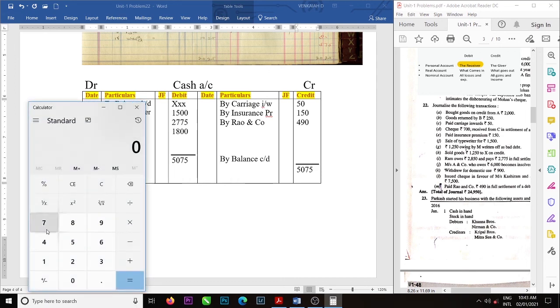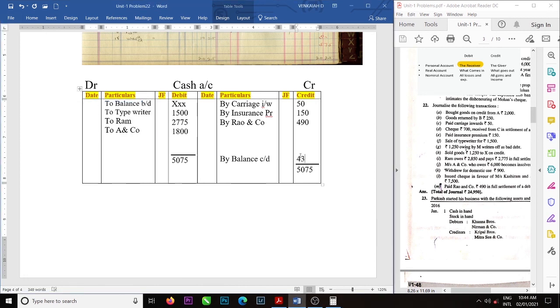In the examination, intermediate you are not allowed, but in degree you are allowed. 5075 minus 690 is 4385. 4385 is the balance. Simple to understand. We didn't have money in our wallet, but we received 5075 and we paid 690 and our cash account closing balance is 4385. Our wallet evening balance.